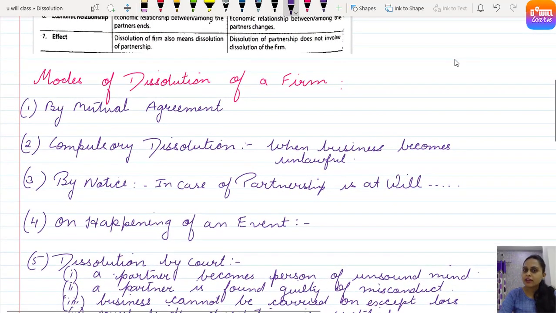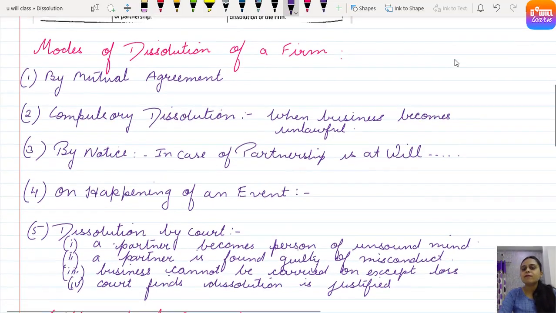So what are the modes of dissolution of the firm? First, by mutual agreement. If partners among themselves mutually agree to close down the business, the firm comes to an end. Second, compulsory dissolution when the business becomes unlawful. Then by notice, if there is a partnership at will, then any partner may give his notice, clarify his intentions to close down the firm, shut down the business. On the happening of an event, if the partnership was constituted for a certain project and that project work is completed, then the business comes to an end. Then fifth, dissolution by court.